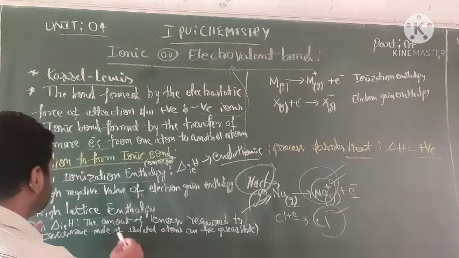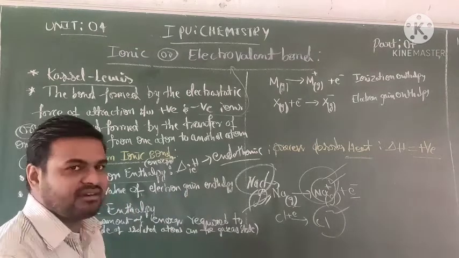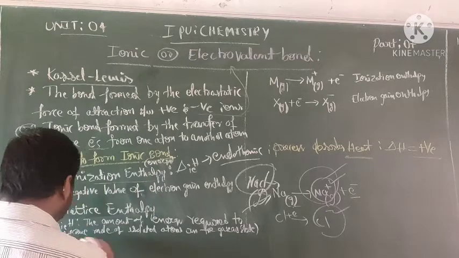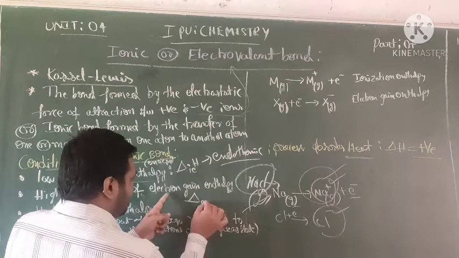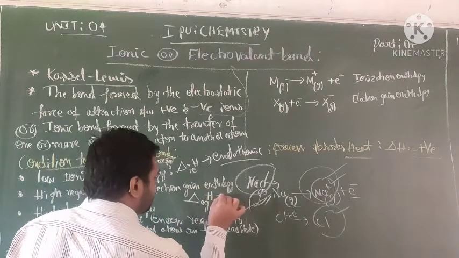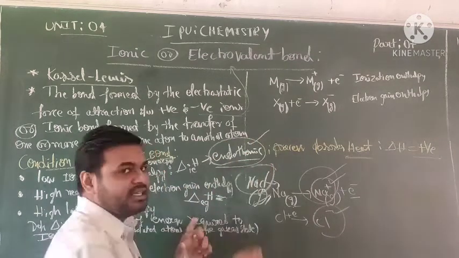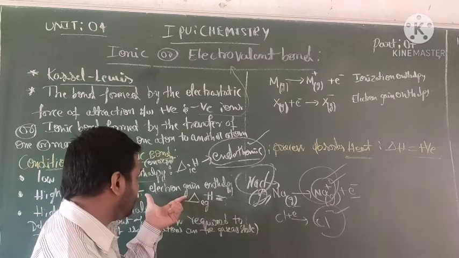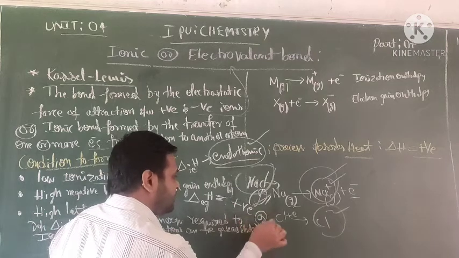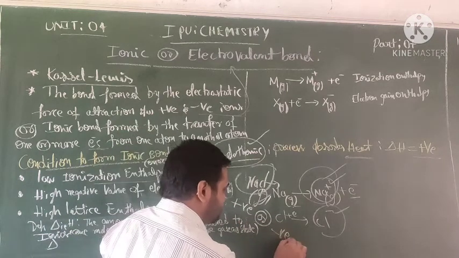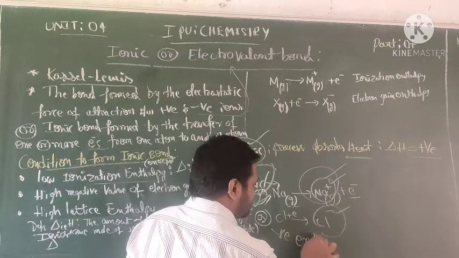Clear? So now going to the second condition: high negative value of electron gain enthalpy. We also discussed this. Electron gain enthalpy is represented as delta eg H. In the case of ionization enthalpy, it is always endothermic only. But in the case of electron gain enthalpy, it can be positive and also negative. Positive means endothermic, negative means exothermic.